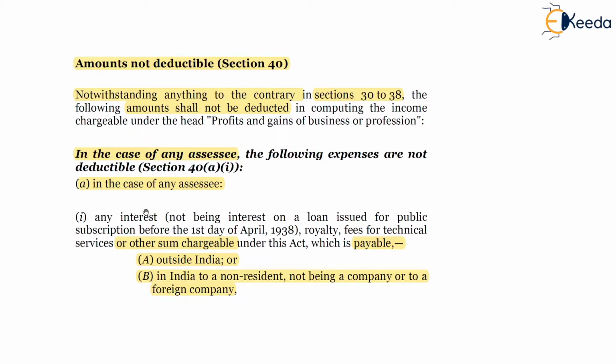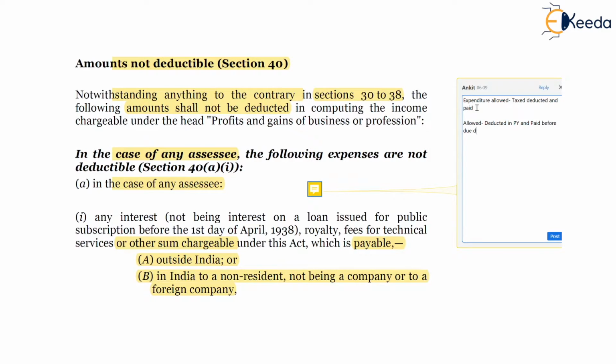So the situation can be covered as mentioned below. Expenditure is allowed if taxes are deducted and paid. It will be allowed in the relevant previous year itself if deducted in the previous year and paid before the due date of filing of return of income of the SSC payer.